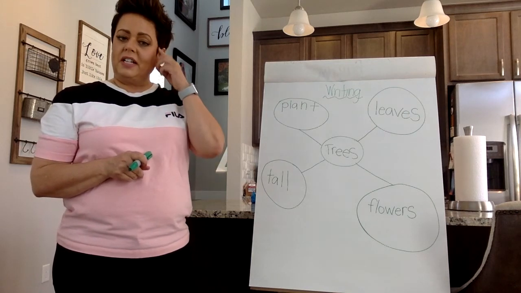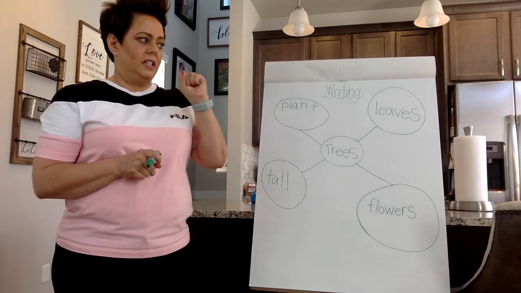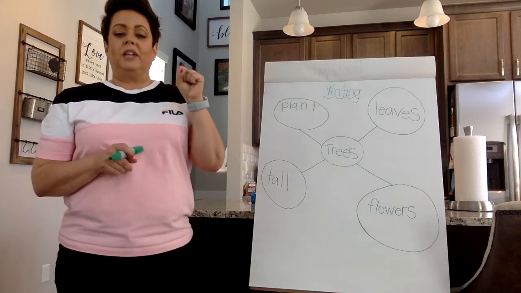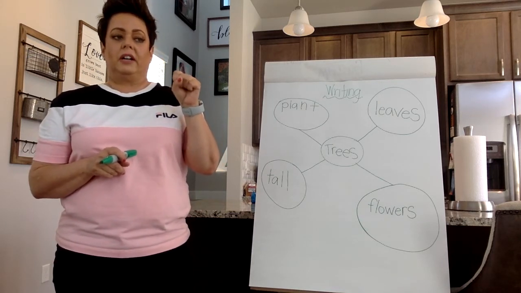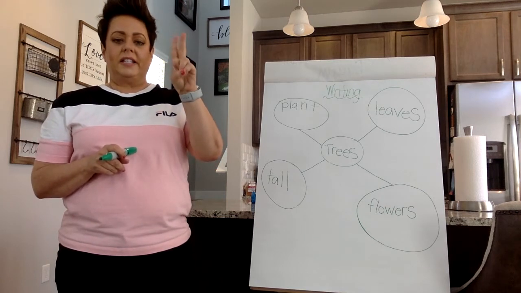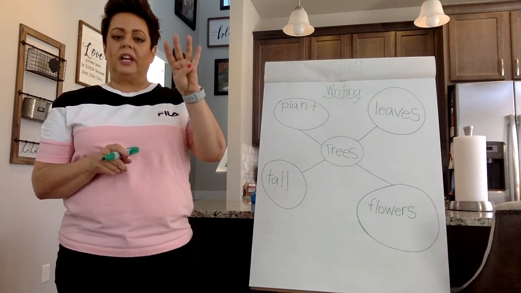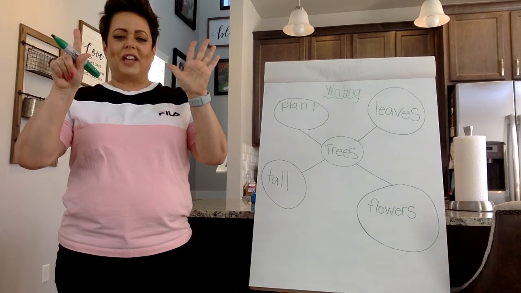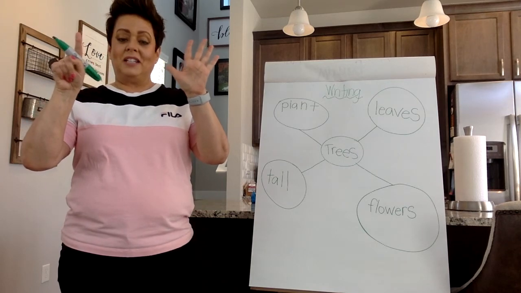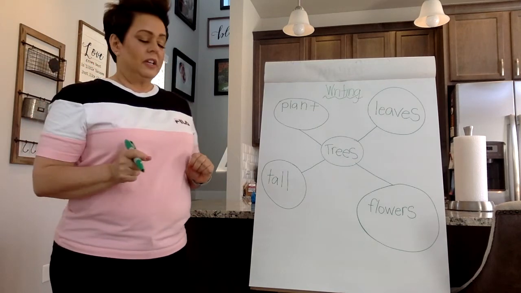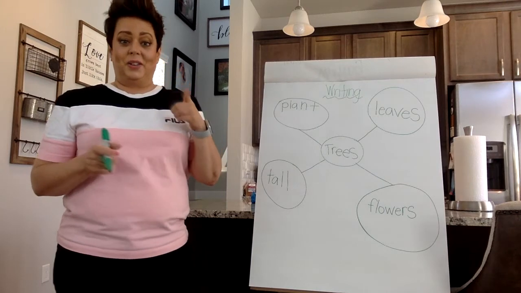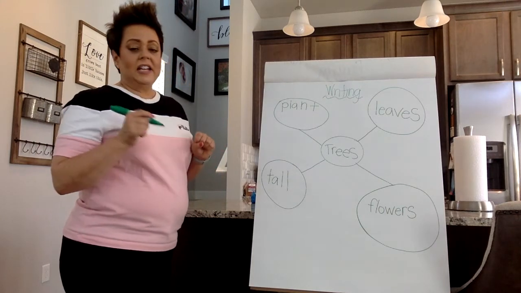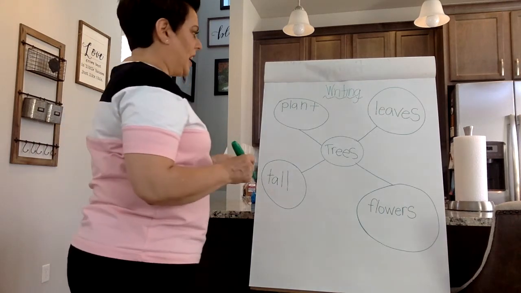Once we have our sentence in our mind, we think about our sentence, we get it in our mind, and then we count the words that are in our sentence. I see a tree with flowers. My sentence has 6 words. So I'm going to repeat that sentence so I don't forget it. I see a tree with flowers.